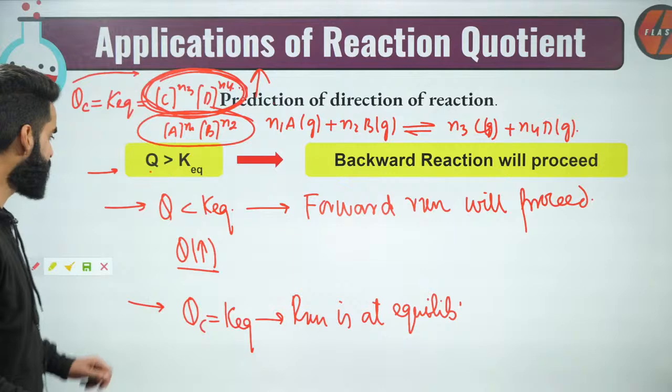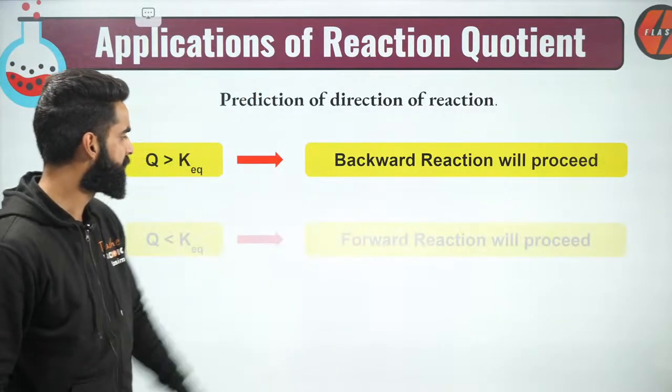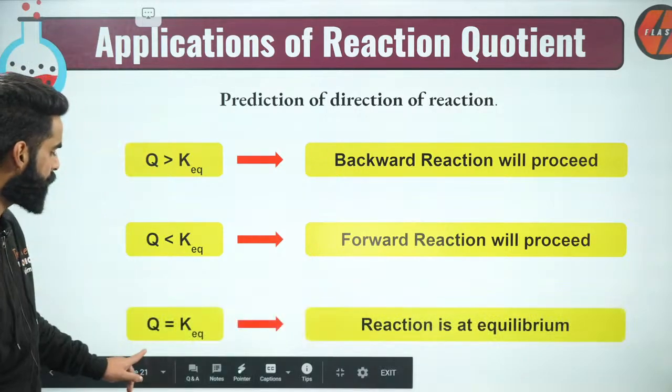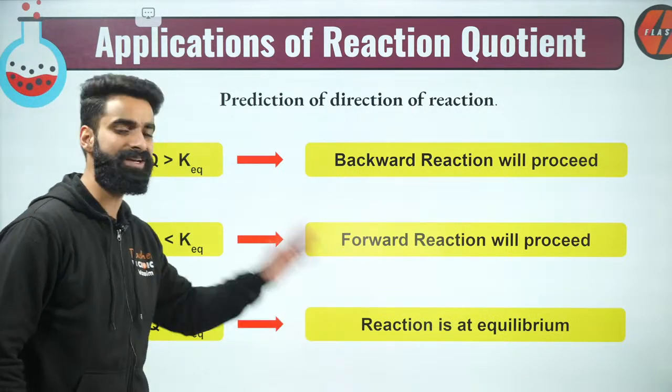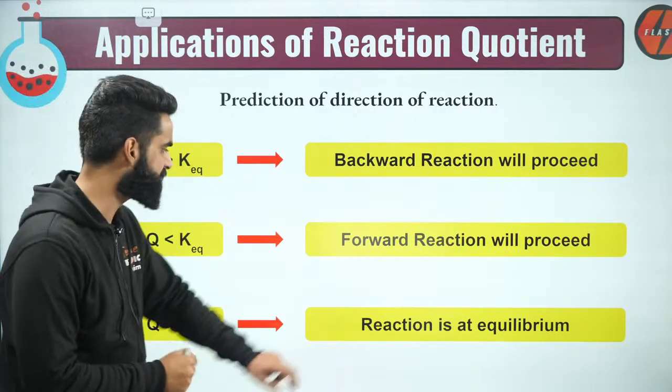Okay, so remember these three things right here. First one, if Q value is greater than K equilibrium, backward reaction will proceed. Second one, if Q value is less than K equilibrium, forward reaction will proceed. And third one, if Q value is equal to K equilibrium, the reaction is at equilibrium. Very simple it was.